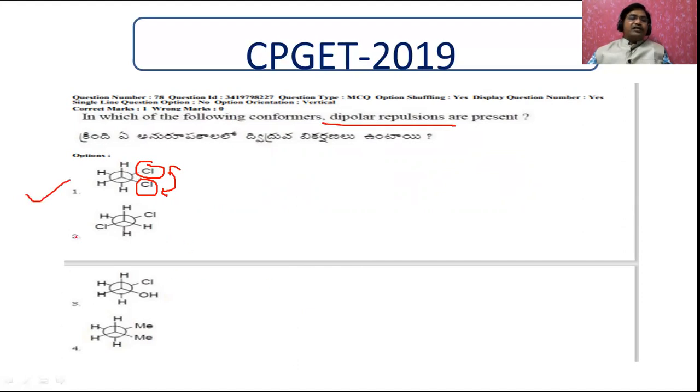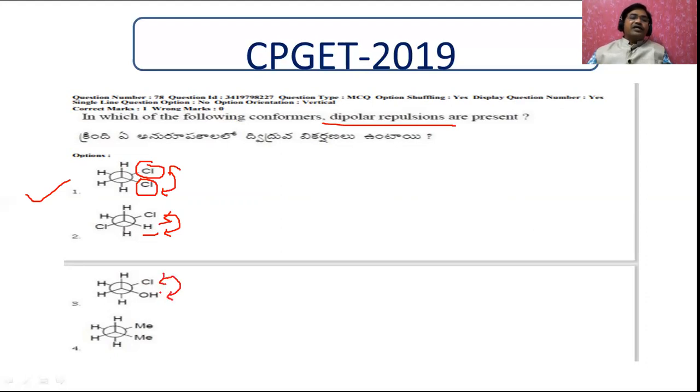But suppose why these are not? Because here hydrogen and chlorine, because it is a small size, and this is more electronegative, this is less electronegative. There is no repulsion. Instead of repulsion, there are some attractions. And here also chlorine and OH, here also there is attraction.